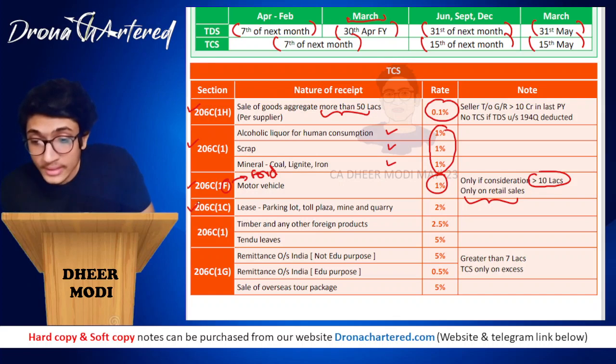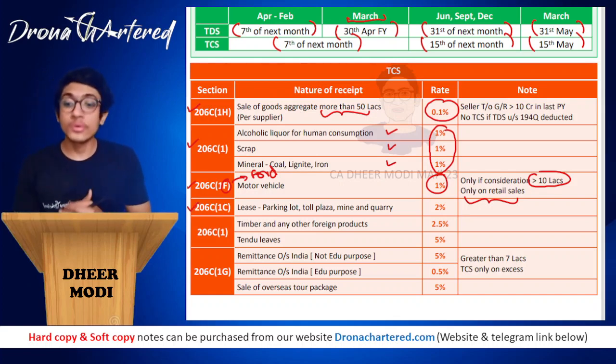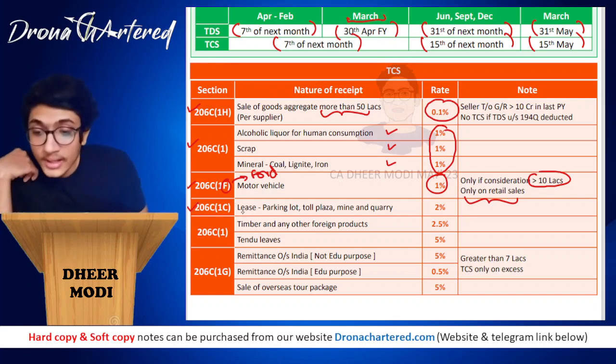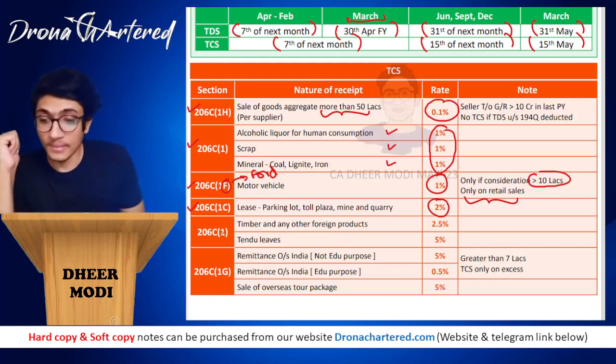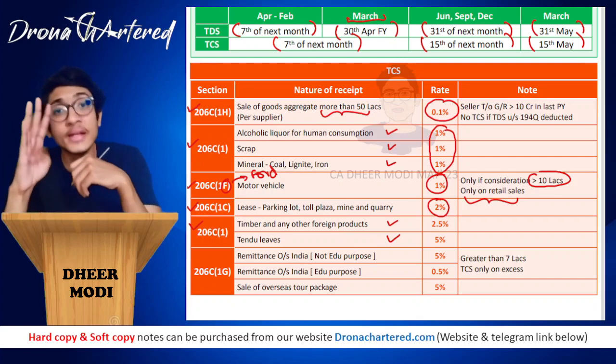Great. So your next section is 206C1C. 206C1C talks about lease or parking lot, toll plaza, mine, and quarry. So these have a rate of 2%. Okay, so that is your 206C1C. Next is your 206C1D. So now this is your timber and any other forest products and any tendu leaves. So tendu leaves, remember TENDU, tendu.